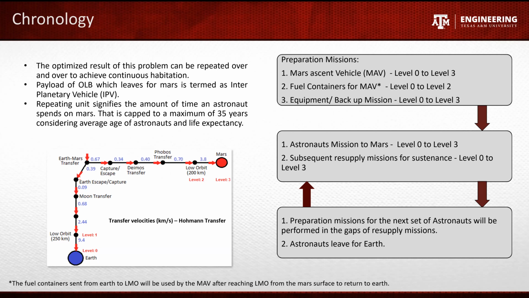Now, a manned mission is done, and astronauts are sent from Earth surface to Mars surface. Resupply missions of life-sustaining equipment are done now. There are gaps between these missions during which preparatory missions for the next set of astronauts are performed. Now the previous set of astronauts will leave Mars and new set of astronauts will leave from Earth. This process continues.